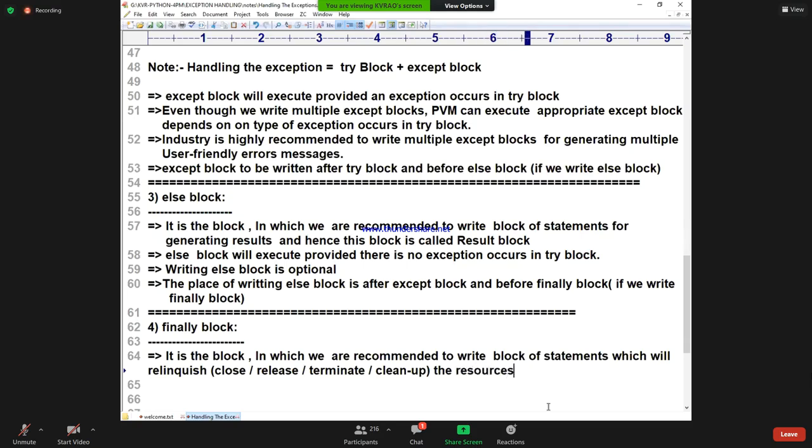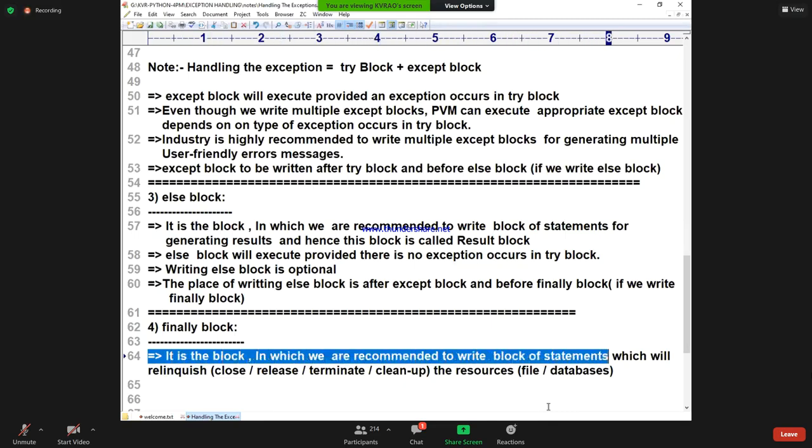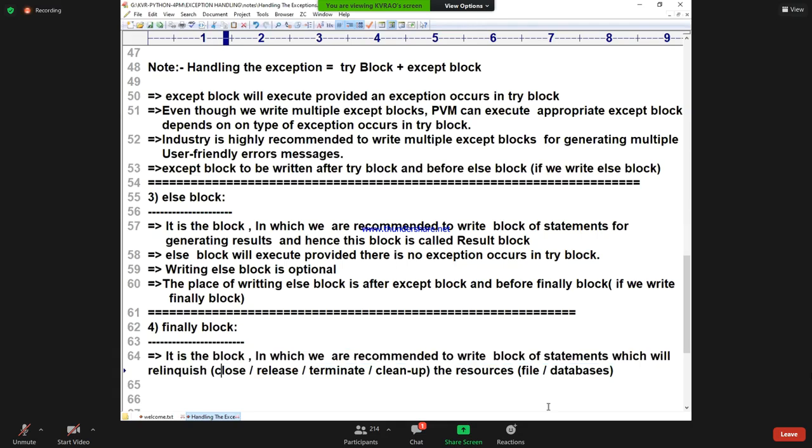This is a terminology you need to learn. Resources are nothing but what? Files or databases. Very simple. It is the block in which we are recommended to write the block of statements which will relinquish, that is close or release or terminate or clean up. These are the alternative terminologies for relinquish. The resources which are obtained in try block.